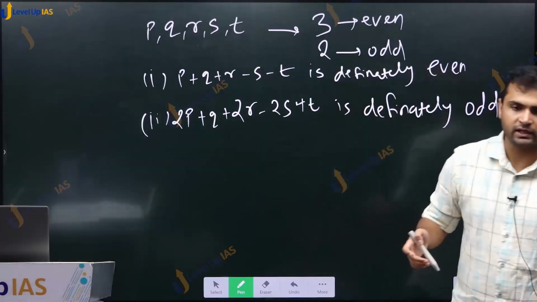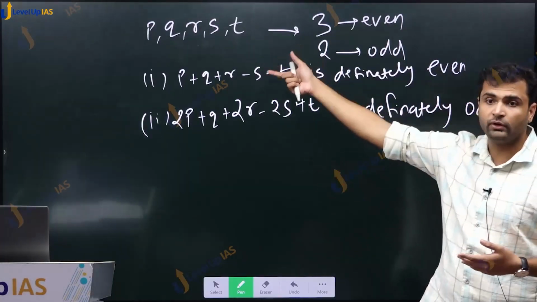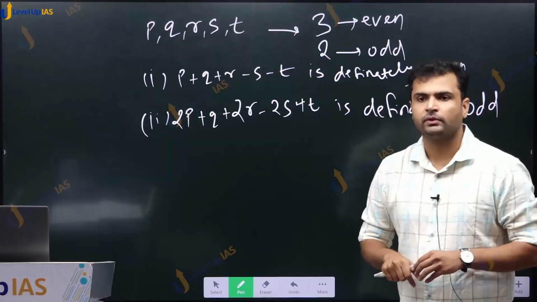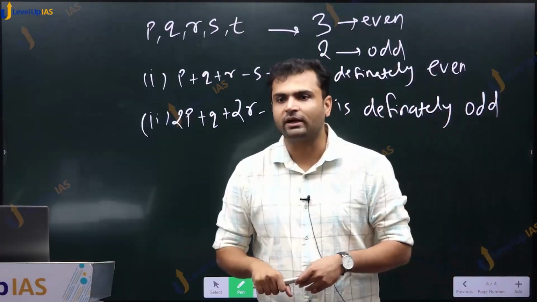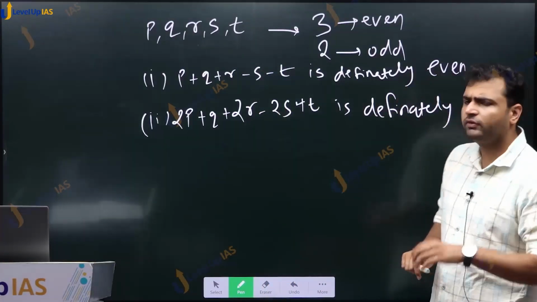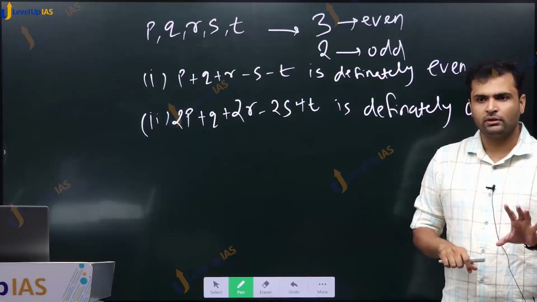Because if it works in one case, it does not mean it will work in every case. Whenever you are putting numbers, you are taking a particular case. So we have to, even if you are putting values, put at least 2-3 values.